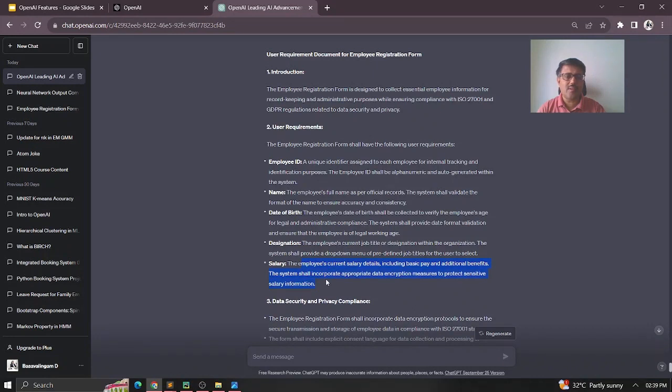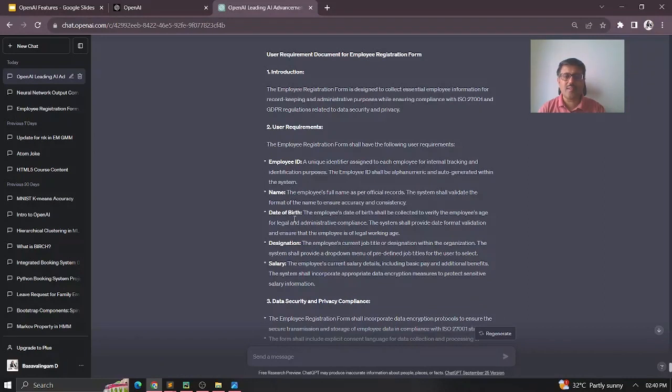In fact, I have not given all these basic details; it automatically understands the context and gives the basic things it has to give. For example, the employee's current salary details, including basic pay and additional benefits. The system shall incorporate appropriate data encryption measures to protect the sensitive salary information, because you are expecting GDPR compliance, so it is looking at that.